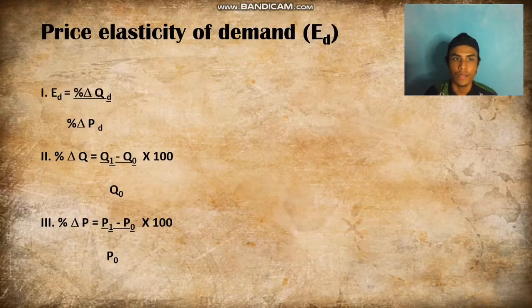This is the formula for price elasticity of demand. Elasticity of demand equals percent change in quantity demanded divided by percent change in price. Formula number 2: quantity new minus quantity old, divided by quantity old, then times 100, and you will get percent change in quantity. And formula number 3: price new minus price old, divided by price old, then times 100, and you will get percent change in price.